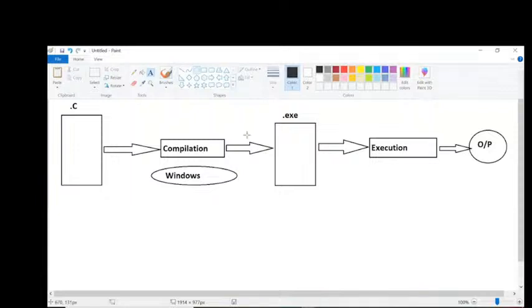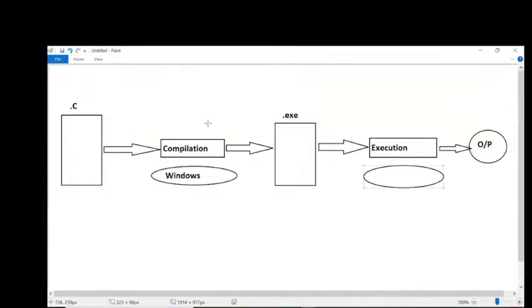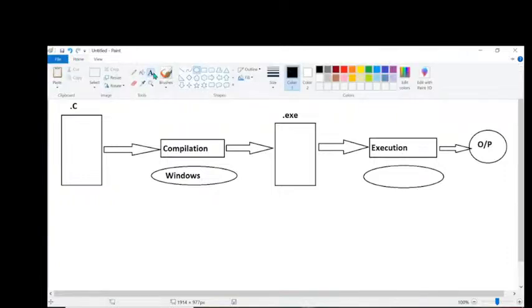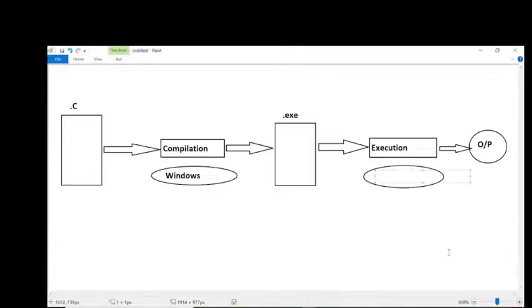And for execution, we also need one operating system. Definitely, execution is also a process. The process could be done on a particular operating system. As per the definition, for execution, which operating system must we provide? The same operating system we have to provide, for both compilation and execution.